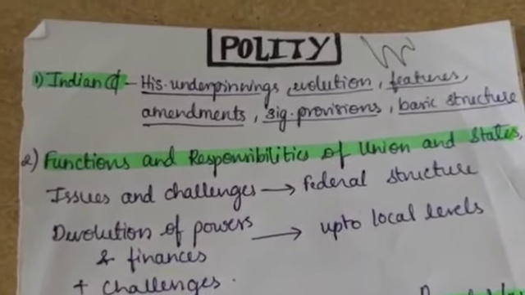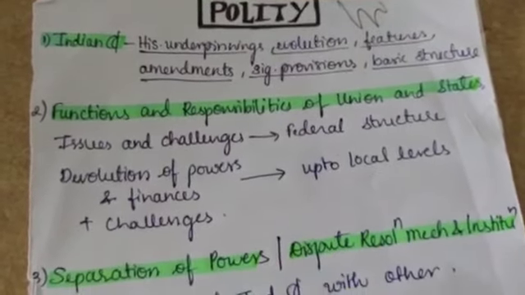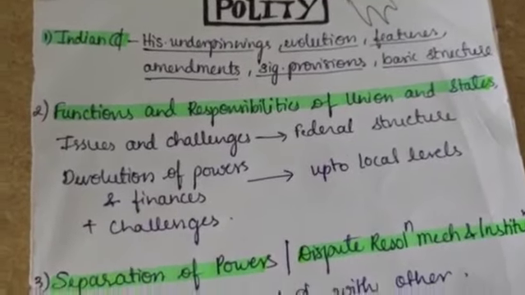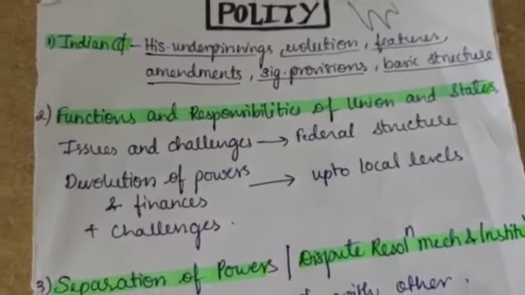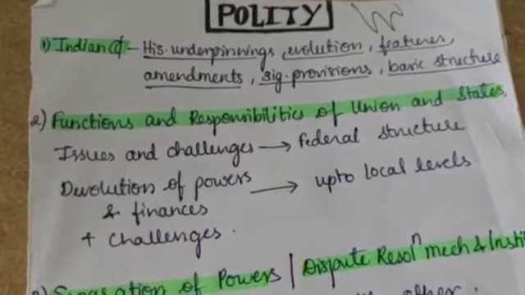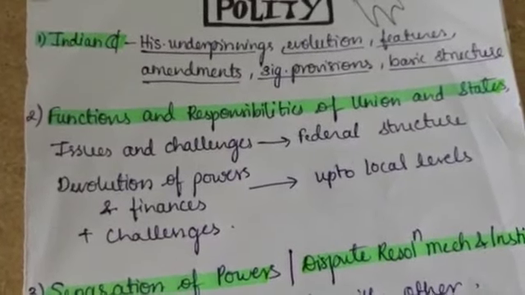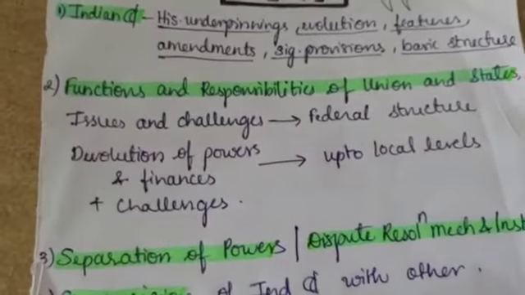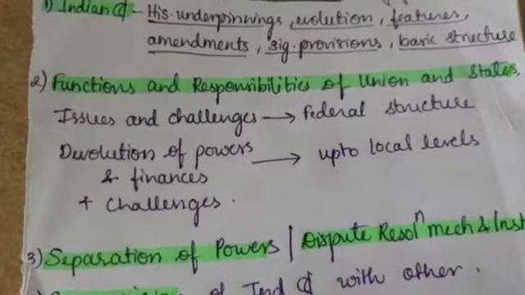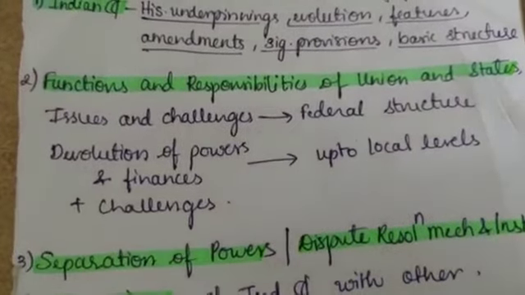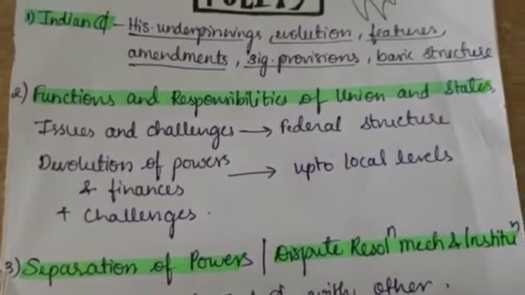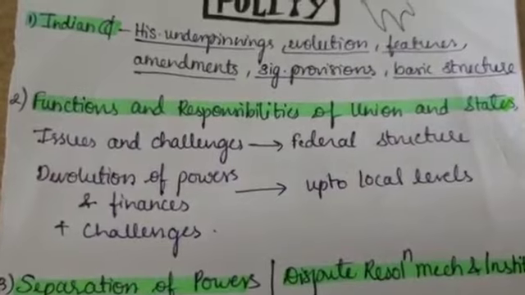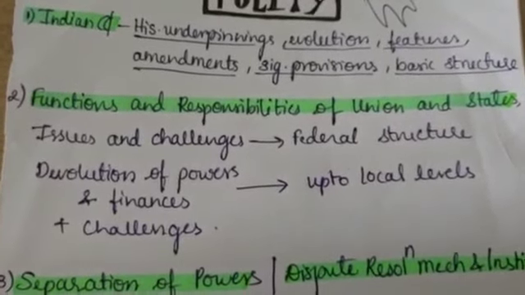So the first one is this, and the second one is functions and responsibilities of union and states. Here, from mains perspective, we have some issues and challenges in functioning of the federal system of union and states. So that is issues and challenges related to federal structure. And next is the devolution of powers and finances and their challenges at local levels. So here we have studied entirely about the three-tier structure of government.